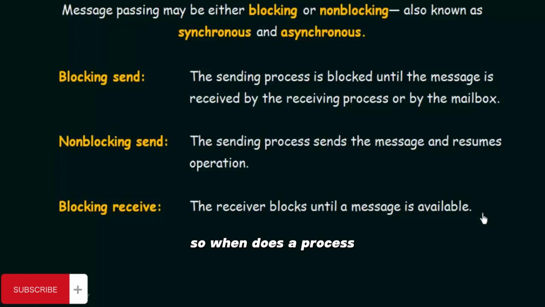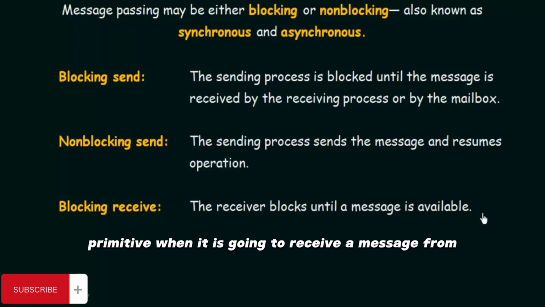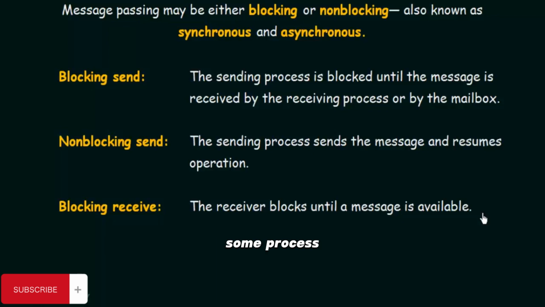So when does a process implement a receiving primitive? It implements a receive primitive when it is going to receive a message from some process. Once it implements a receive primitive, it will be blocked until the message becomes available. So that is what we mean by blocking receive.